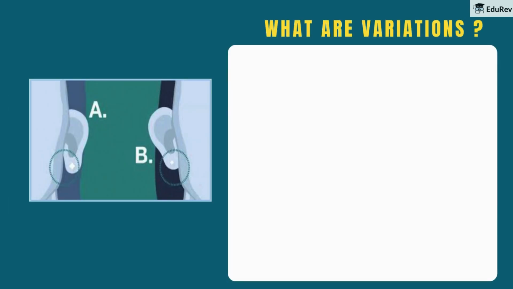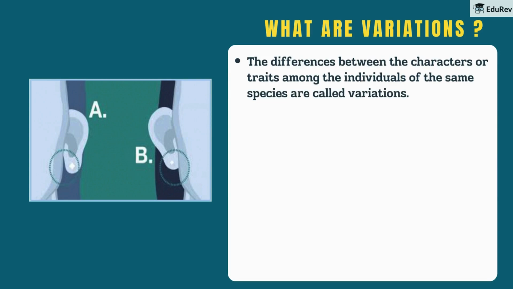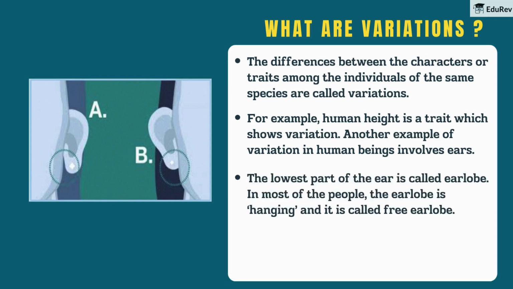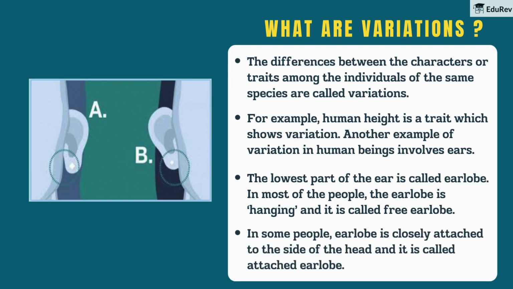So, what are variations? The differences between the characters or traits among the individuals of the same species are called variations. For example, human height is a trait which shows variation. Another example of variation in human beings involves ears. The lowest part of the ear is called earlobe. In most of the people, the earlobe is hanging and it is called free earlobe. In some people, earlobe is closely attached to the side of the head and it is called attached earlobe.